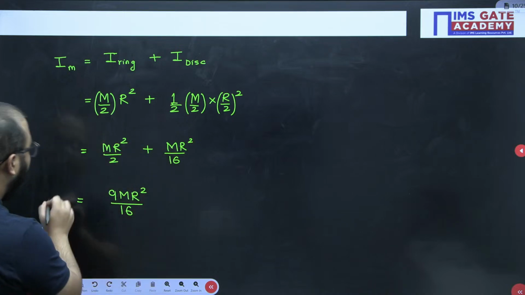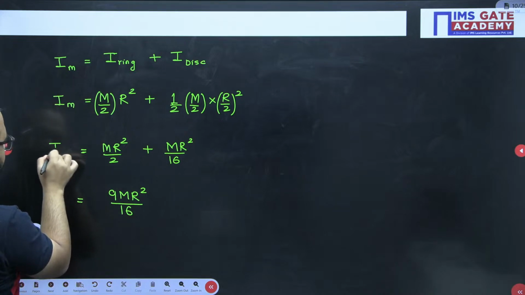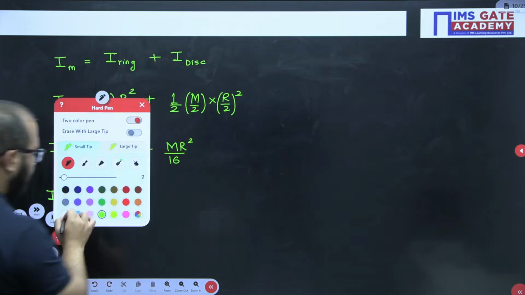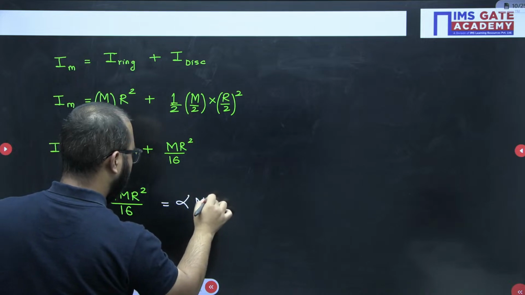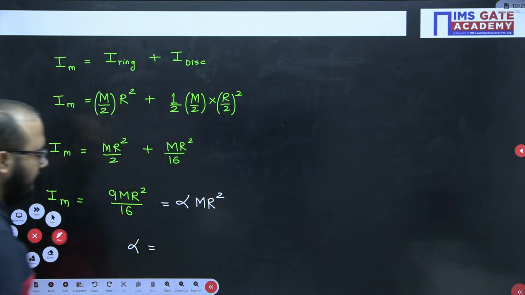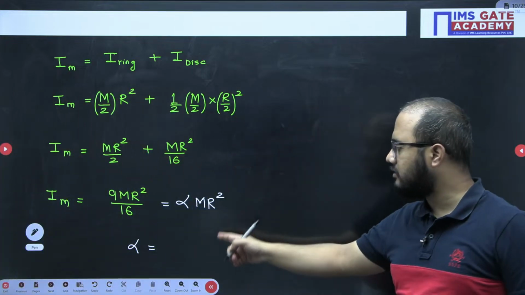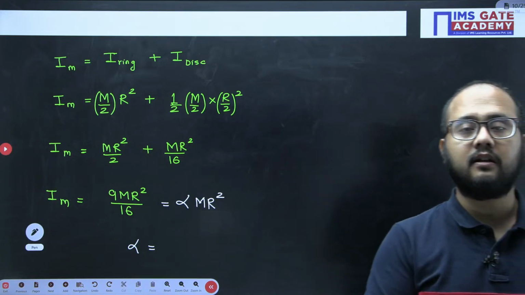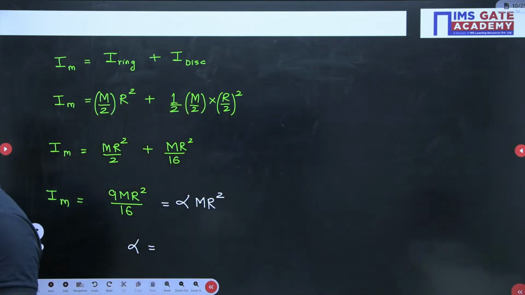Finally we will compare this value with alpha m r square and we'll get the answer of alpha very easily. So compare 9 m r square divided by 16 with alpha m r square, and you will get the alpha value. Please do the calculation and tell me your answer. What will be the value of alpha you will get after this?